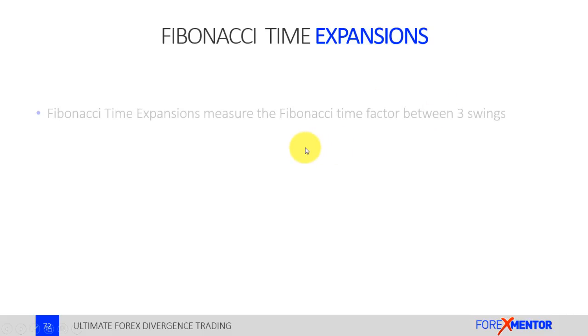Okay, Fibonacci time expansions. Fibonacci time expansions measure the Fibonacci time factor between three swings. Now, I only use time expansions when there's a bit of uncertainty in the market, when the market hasn't quite extended into the 162% expansion or projection. However, the cycle has been trending for quite a while. So, and I only use it in confluence with other factors.